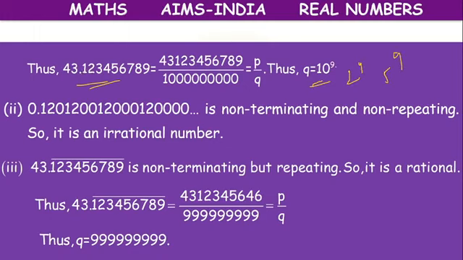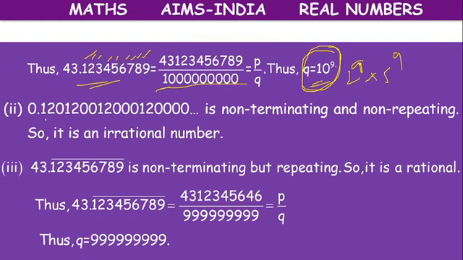Because after the decimal point we have 1, 2, 3, 4, 5, 6, 7, 8, 9 places. We can keep 9 zeros and 1, or we can write it as 10 power 9, which means 2 power 9 into 5 power 9.